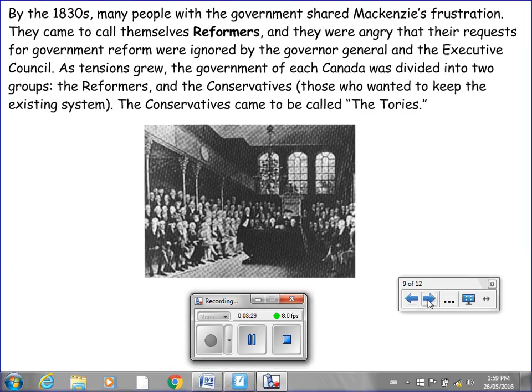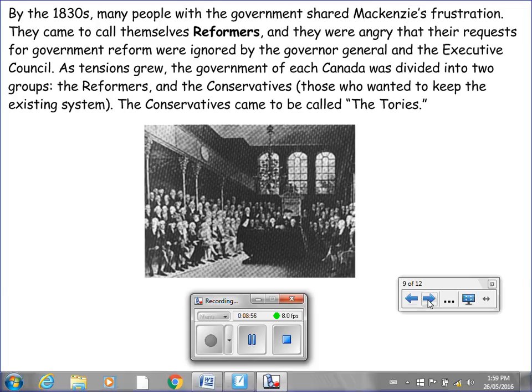By the 1830s, many people within the government shared Mackenzie's frustration. They came to call themselves reformers, and they were angry that the requests for government reform were ignored by the Governor General and the Executive Council. As tensions grew, the government of each Canada was divided into two groups, the reformers and the conservatives, those who wanted to keep the existing system.